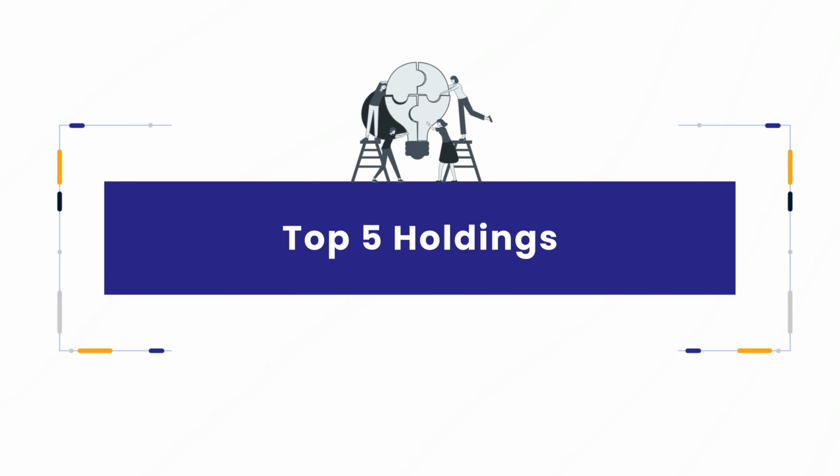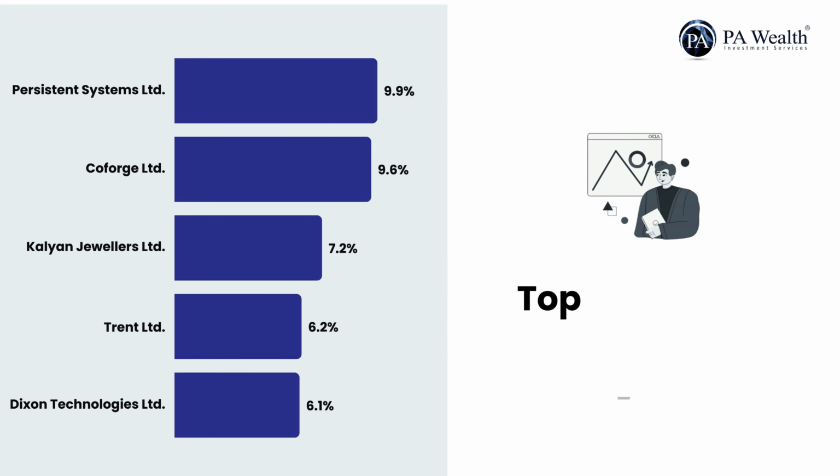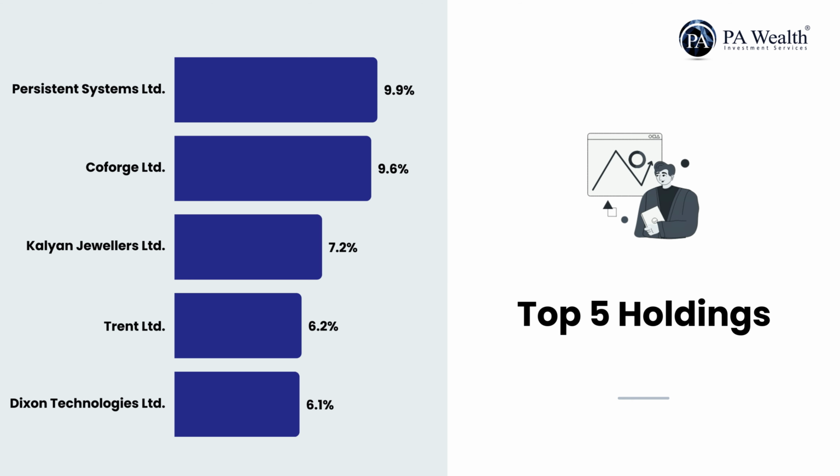Now, let's delve into the top 5 holdings of the fund. Here are the top 5 holdings of the Motilal Oswal Midcap Fund. These are Persistent Systems Limited, Coforge Limited, Kalyan Jewellers India Limited, Trent Limited and Dixon Technologies Limited.